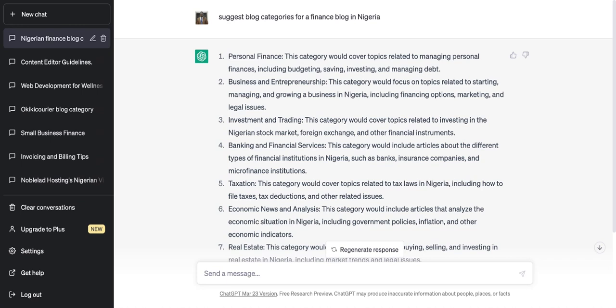Budgeting on its own can be your pillar page, or investment can be your content pillar. Investing or saving can be your pillar page, right?